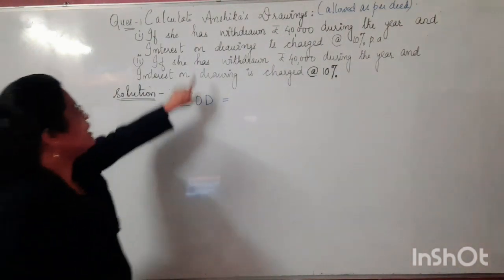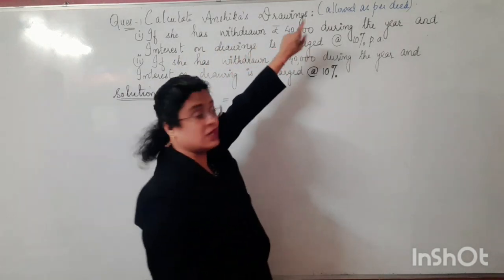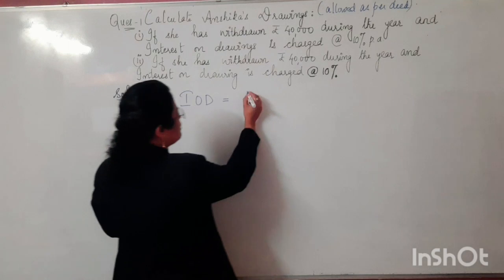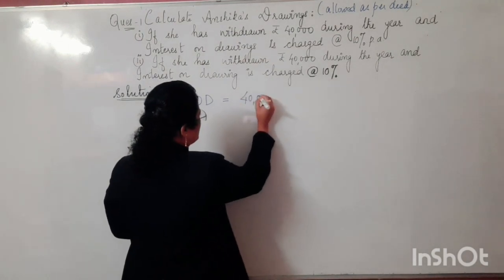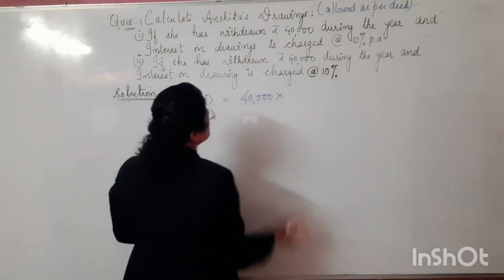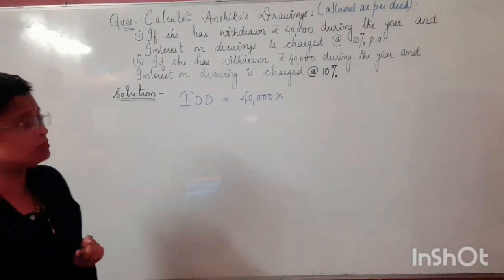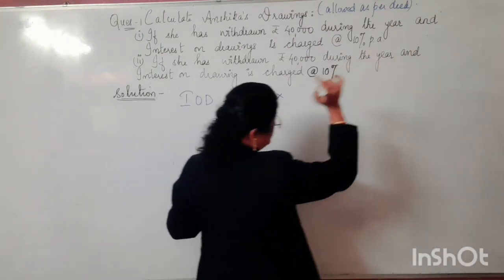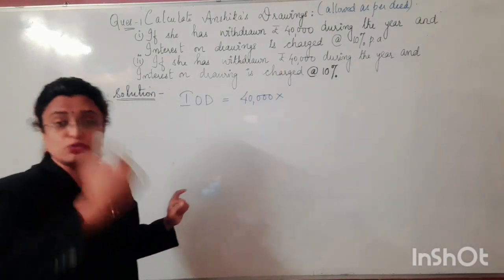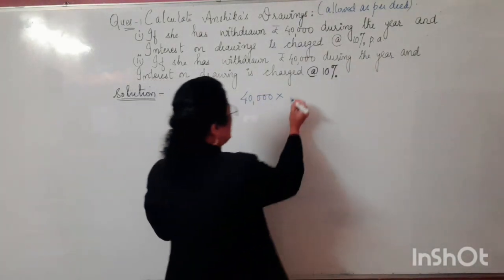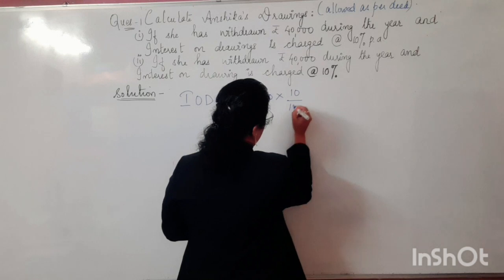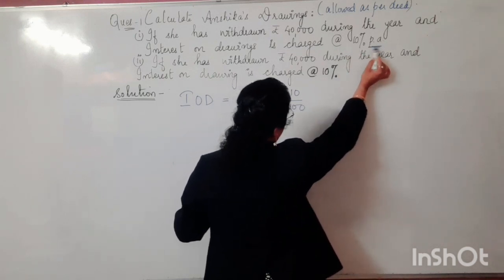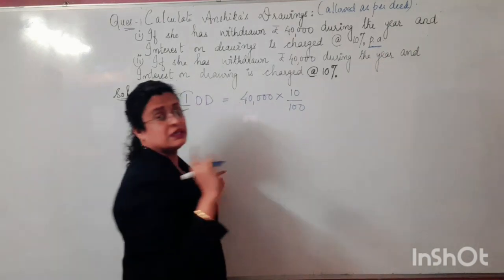That is actually the amount he is withdrawing throughout the year. So we will be doing it here: 40,000 into the permissible rate as per the partnership deed. That's how much Anshika is to pay to the firm as interest on drawings. It is 10 upon 100. Student, you can see it here. This is at 10% per annum, and the word per annum is suffixed with the 10%.